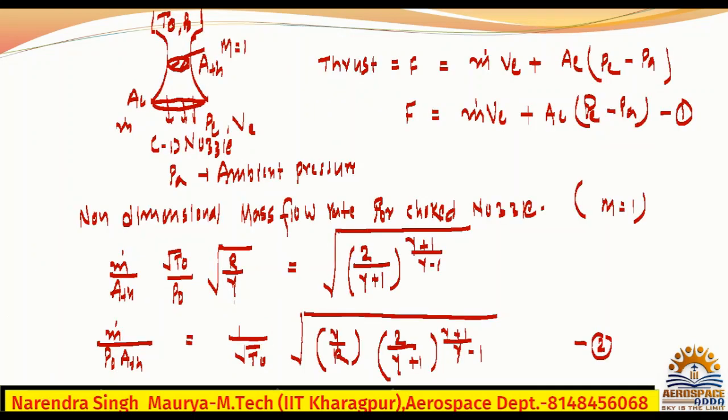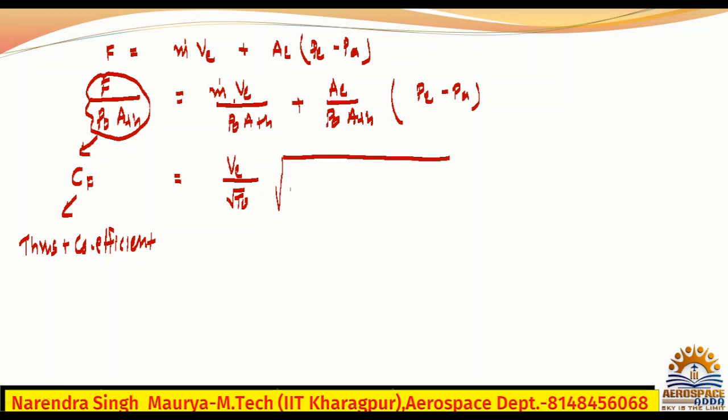It is gamma by R upon 2 upon gamma plus 1 to the whole power gamma plus 1 by gamma minus 1, plus AE by ATH in bracket PE minus PA divided by P naught. So hope you understood what is the value of CF. Yes or no?